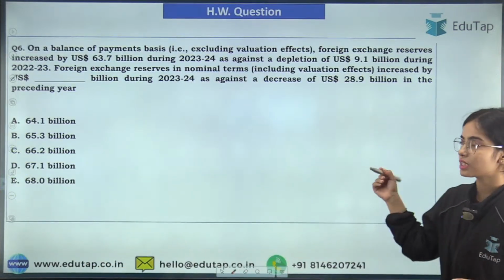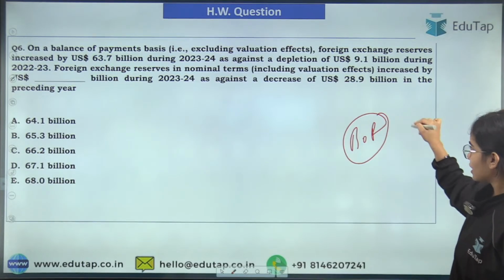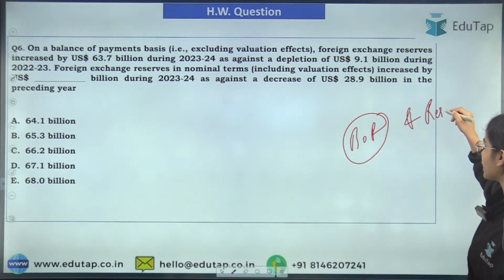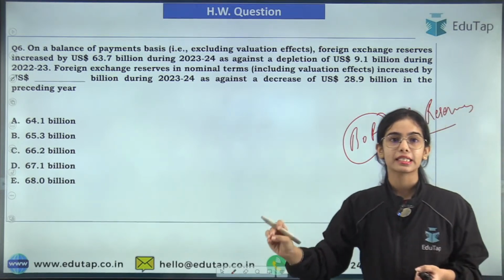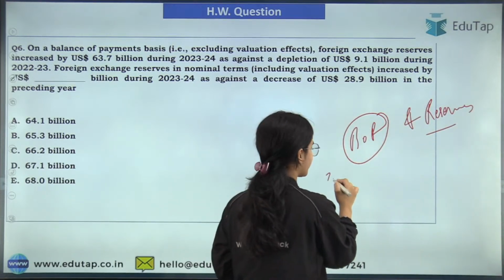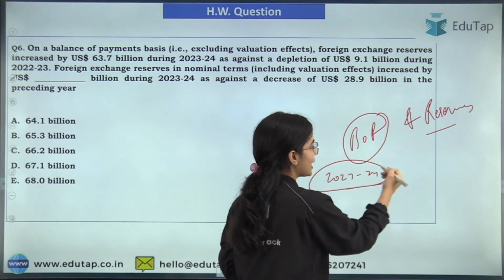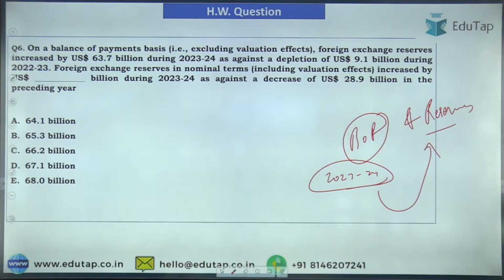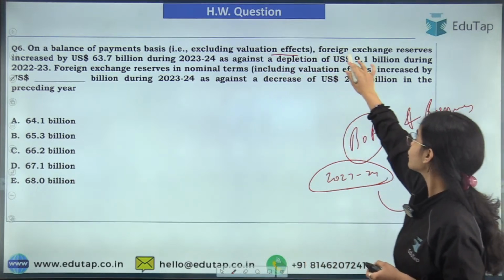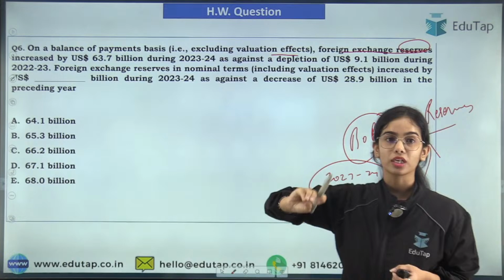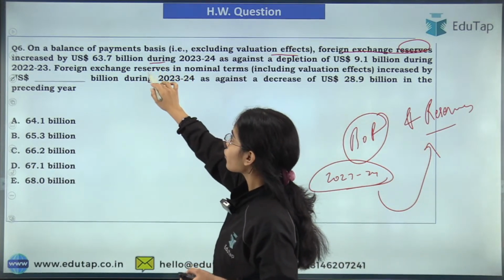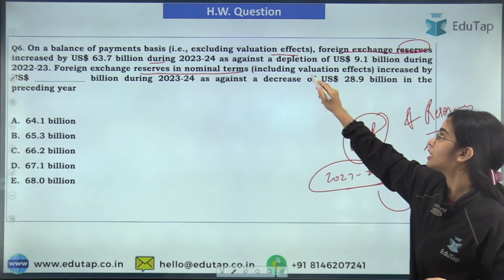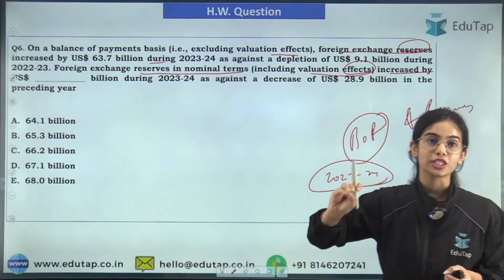Now coming to the next question. This is regarding the balance of payment data and the data for the foreign exchange reserves. The RBI has released the balance of payment data for 2023-24, and the data for the reserves has also been released. So try to answer this question. Try to tell me what the right answer is here. On a balance of payment basis, excluding the valuation effect, the foreign exchange reserves increased by $63.7 billion. Now foreign exchange reserves in nominal terms, including the valuation effect, have increased by how much, that you have to tell me.